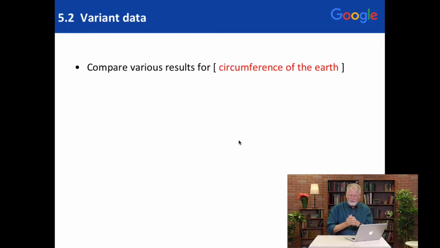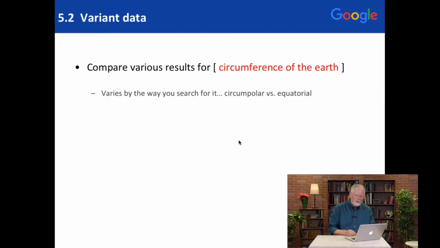So you could go to Google and type that in, circumference of the Earth, but I want you to think carefully about what that means. The answer differs, depending on how you ask the question. And that is determined by how you measure. So if you have a planet and you go around the equator, that's one distance. If you go circumpolar, that is from pole to pole, that's a different distance. Turns out the Earth is not exactly a sphere. It's slightly flattened. So if you measure one direction versus the other, the answer varies.